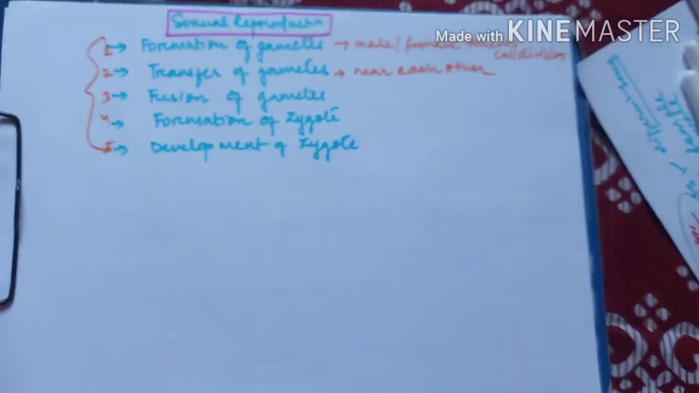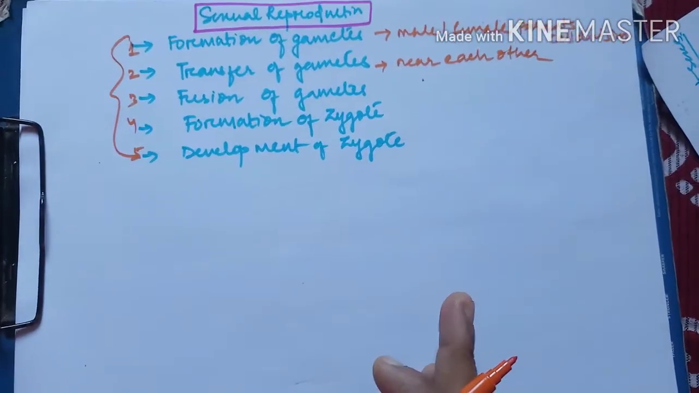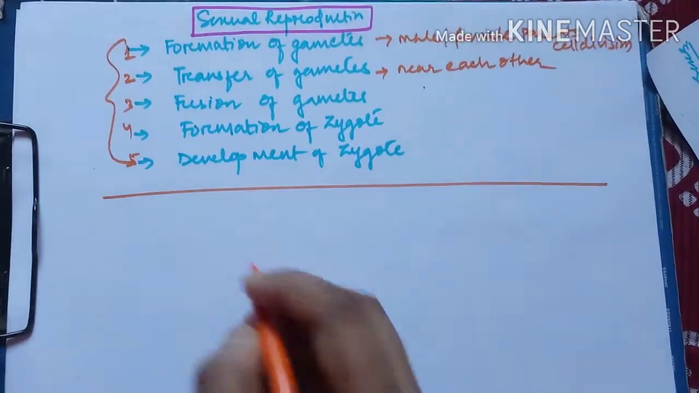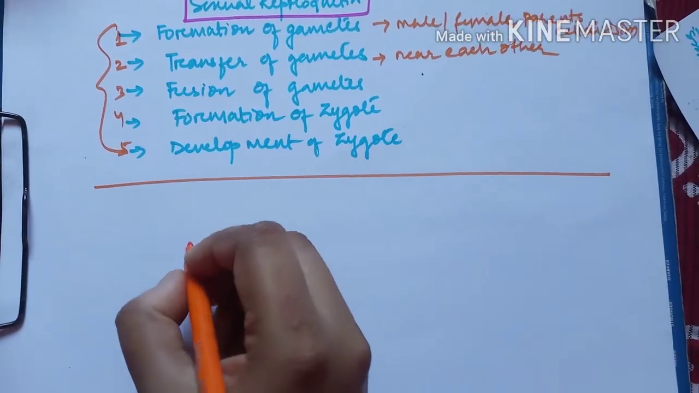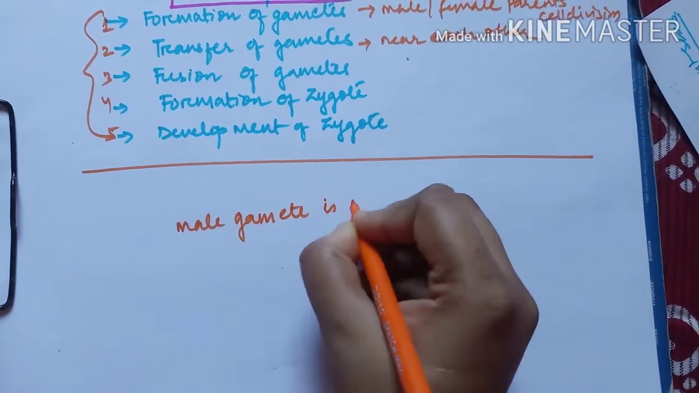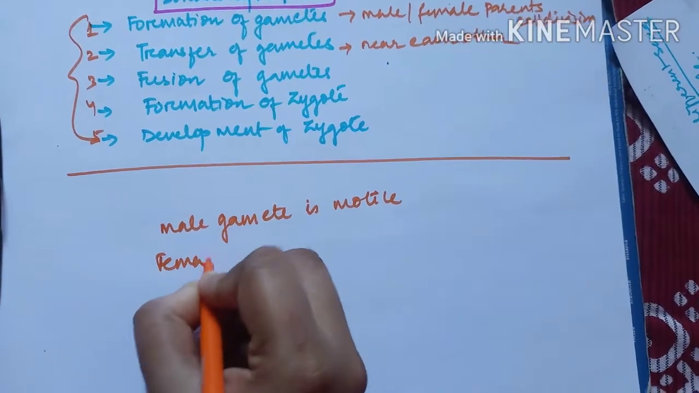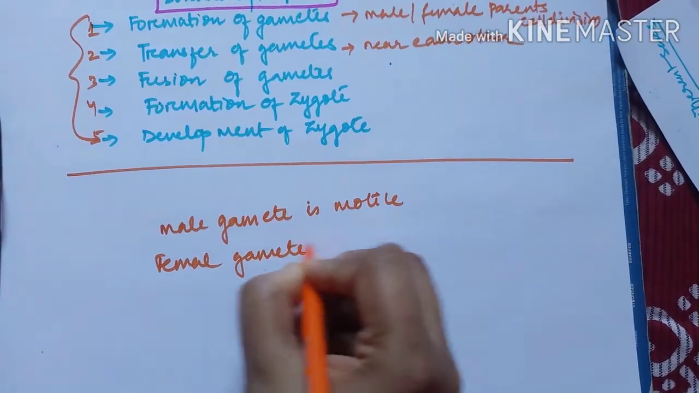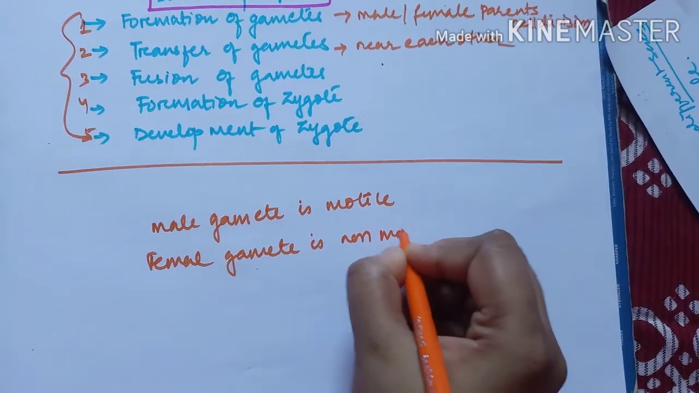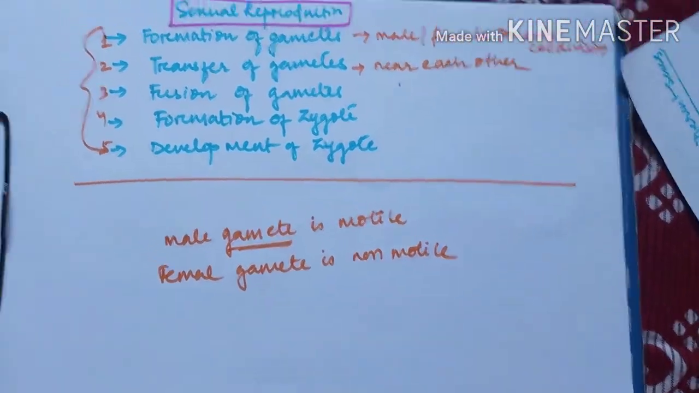Generally in case of higher organisms, which I am discussing today, the male gamete is motile, and the female gamete is non-motile. This we all have to remember. Now gamete is otherwise called a germ cell. You have to remember this.